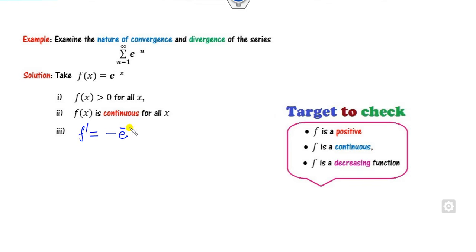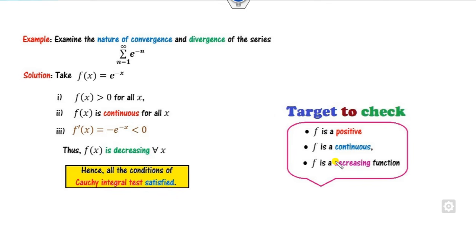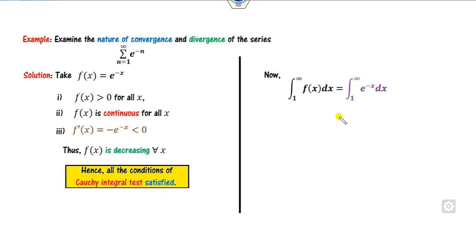It's minus e raised to the power minus x. Since e raised to the power minus x is always positive, the derivative is less than 0 for all x over the domain, because my domain is greater than or equal to 1. Now since all these three conditions are satisfied, this holds for all x in my domain, 1 to infinity. So I can integrate from 1 to infinity.